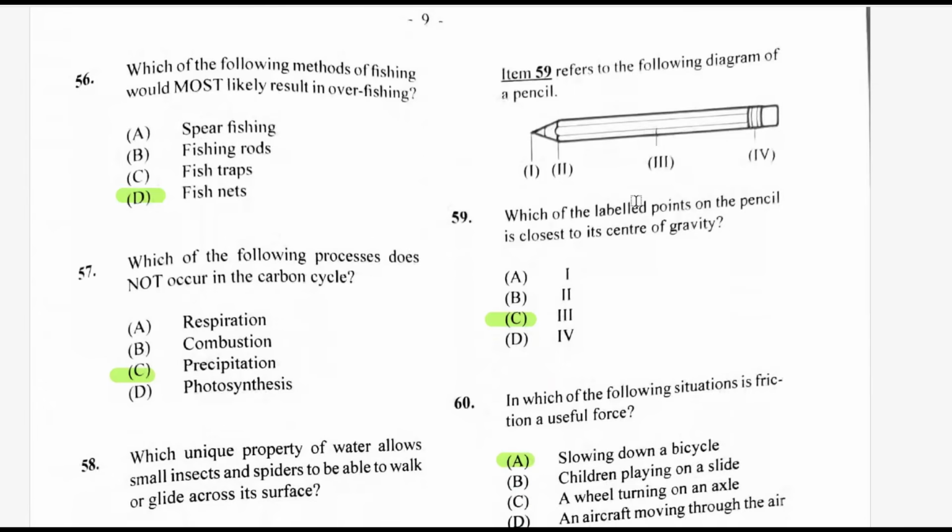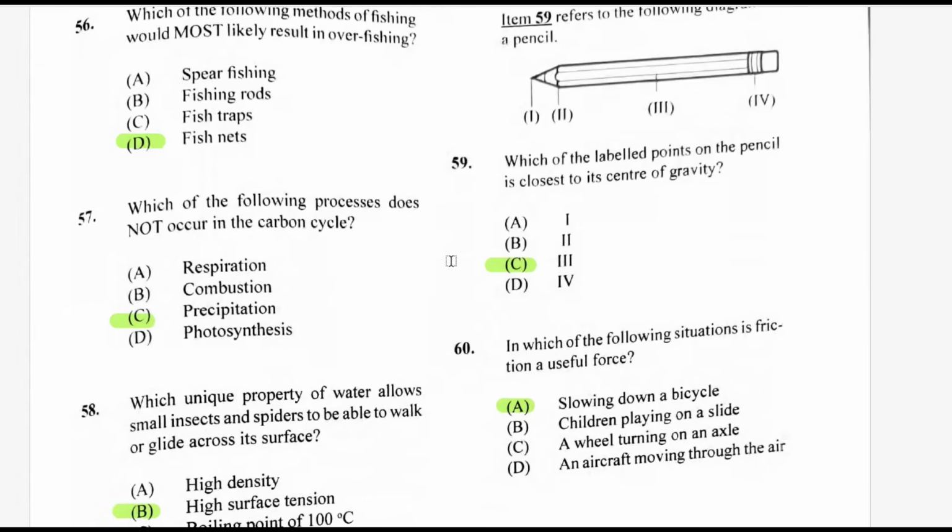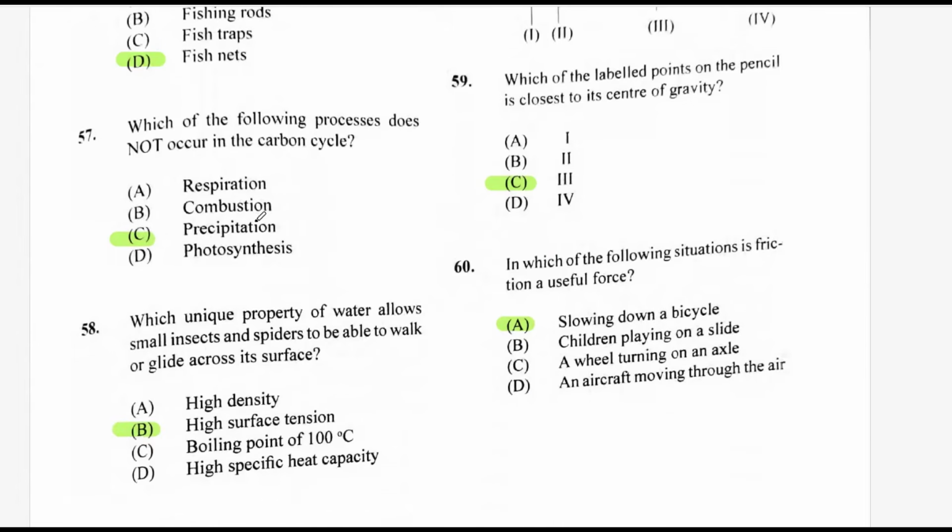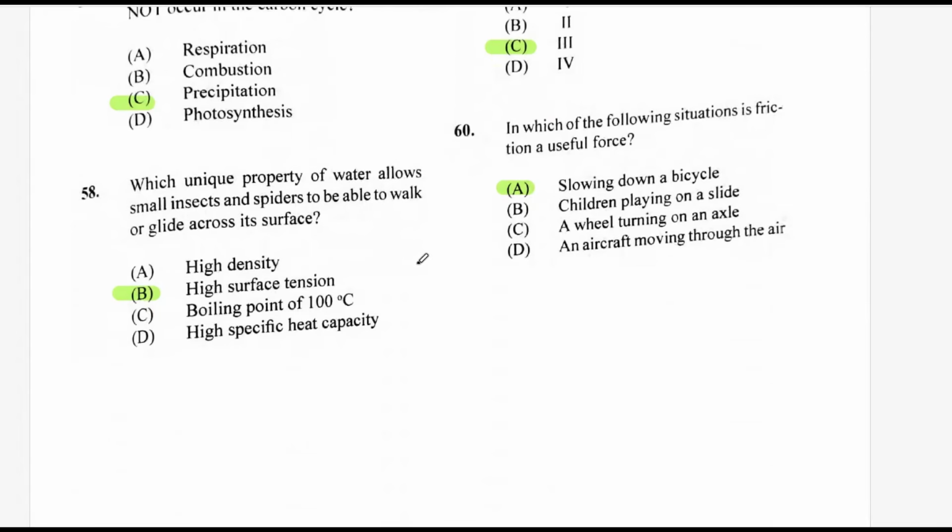Question 56. Which of the following methods of fishing would most likely result in overfishing? Fishnets. You have to use fishnets in order to overfish. Which of the following processes does not occur in the carbon cycle? It's precipitation. Precipitation is from the water cycle, like rain. That's not happening with the carbon cycle. Which unique property of water allows small insects and spiders to be able to walk or glide across its surface? The high surface tension. B.